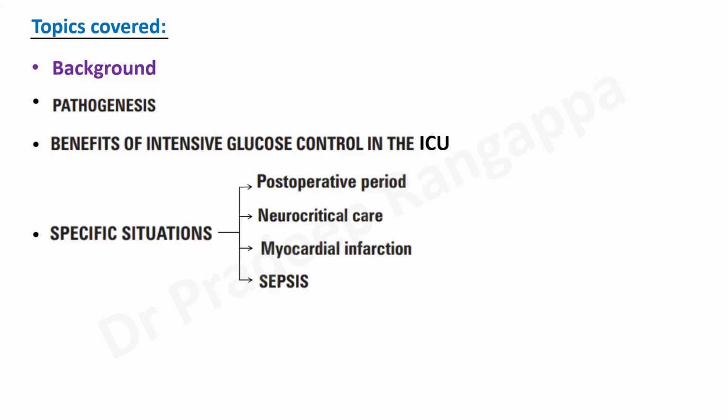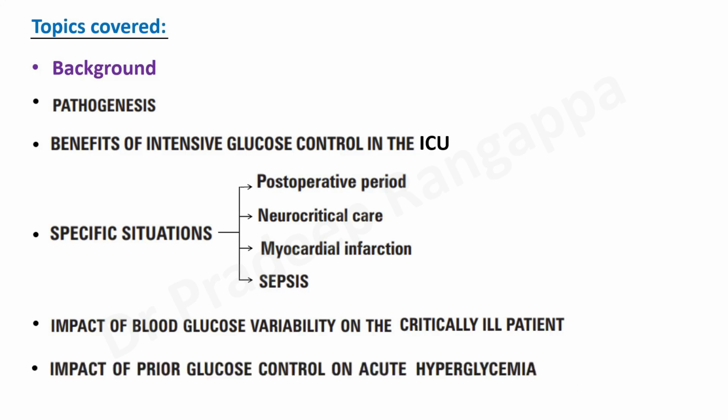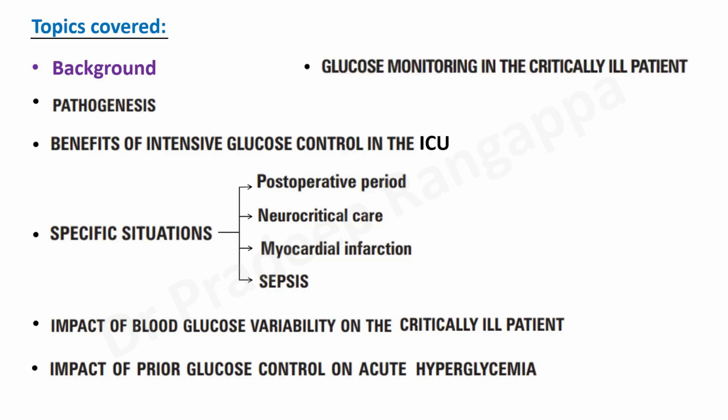what we would see. And we look into glycemic control in specific situations: post-operative period, neurocritical care, myocardial infarction, and sepsis. Then we look into, is there any impact of blood glucose variability on critically ill patients? Then we look into the impact of prior glucose control, that when a patient is not maintaining good glycemic control prior to admission to ICU, whether this has any impact on the outcome. And then we look into glucose monitoring, what is the right way of monitoring glucose in the critically ill, and take home message. So hoping to complete all this in about 20 minutes.